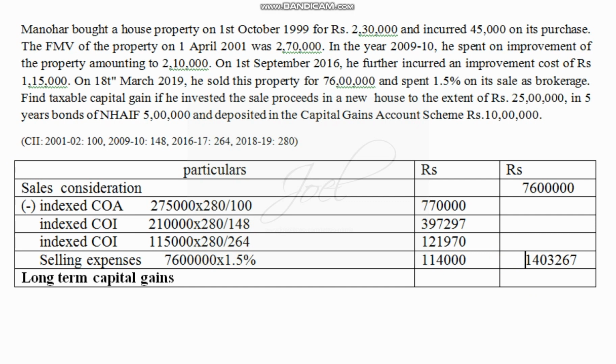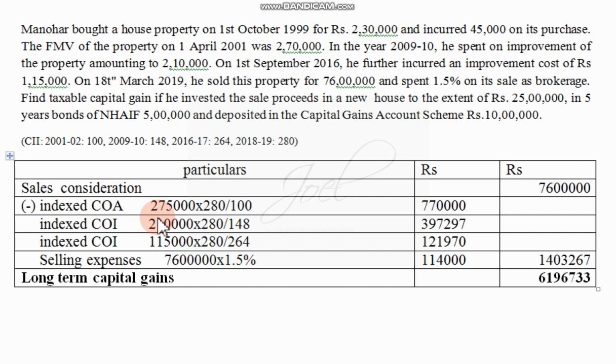So these things are to be deducted from sale consideration, so we will get the answer here. 14 lakh is to be deducted from 76 lakhs. So it will be 61 lakh 96,733. That is our long term capital gain.